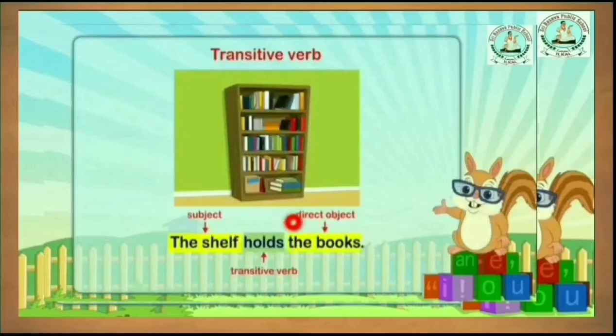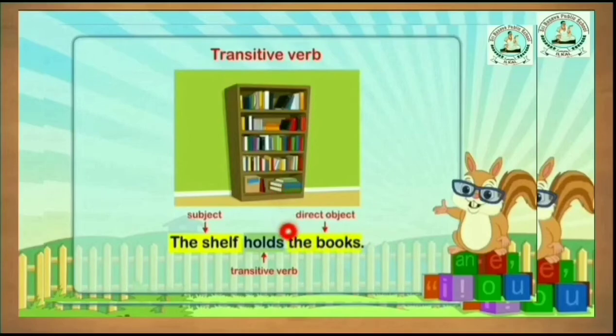For example, look at here. The shelf holds the book. Here, holds is a transitive verb. Why? Because a transitive verb needs the object. It cannot stand without an object.